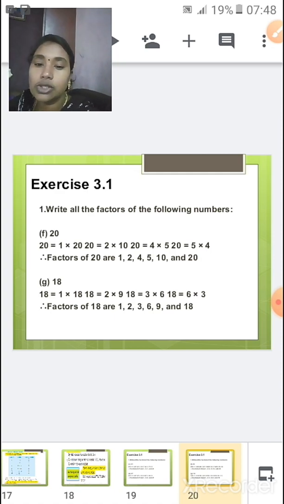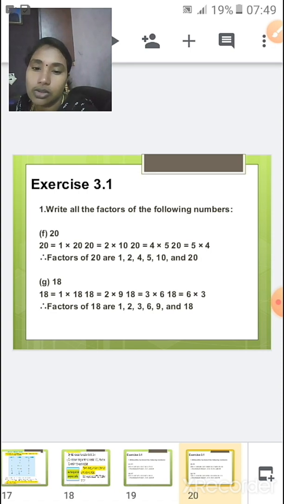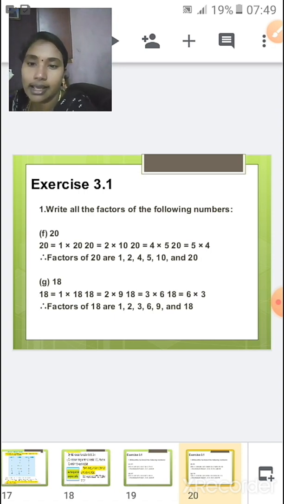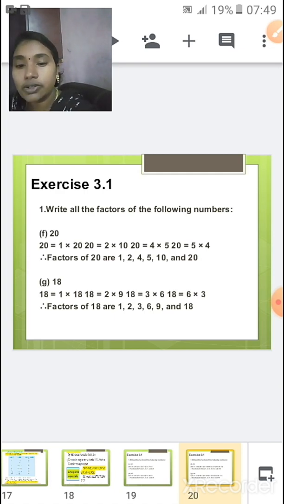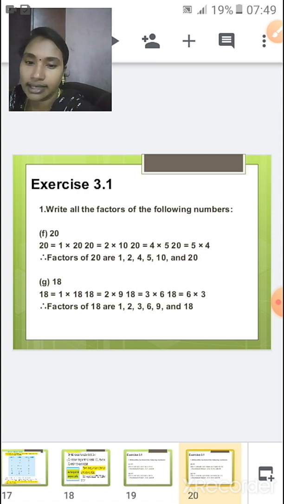Yes. Now let us go to the G sum. 18. 1 and 18 will be universally the same as I told you. Now we are going to find out in how many tables 18 will go with what numbers. 18 will go in 2 tables 9 times, 3 tables 6 times, in 6 tables it will go 3 times, and in 9 tables it will go 2 times.